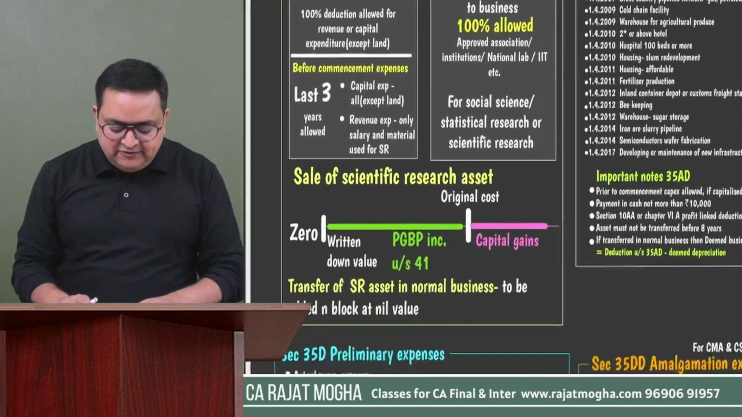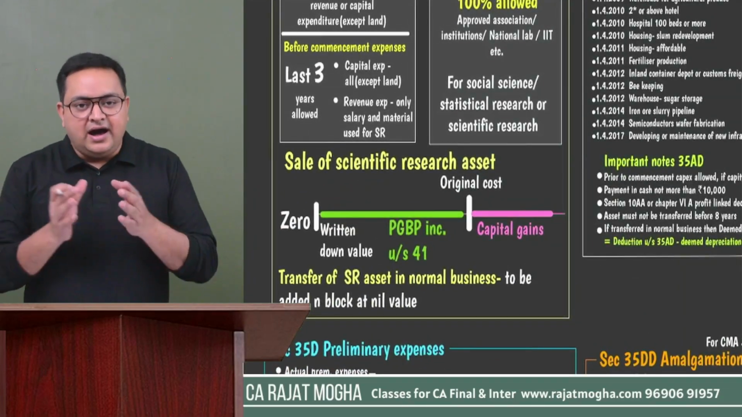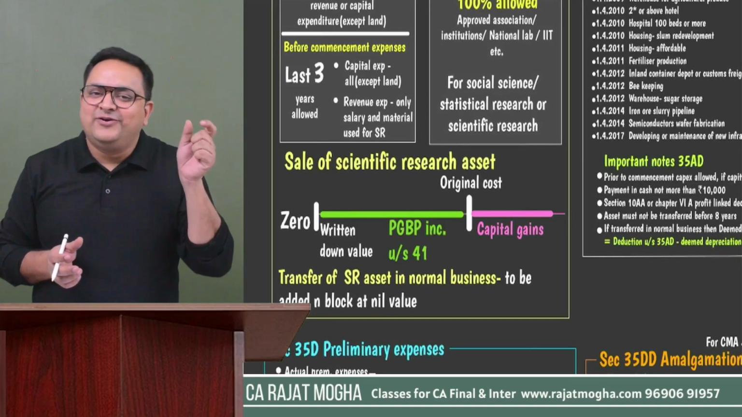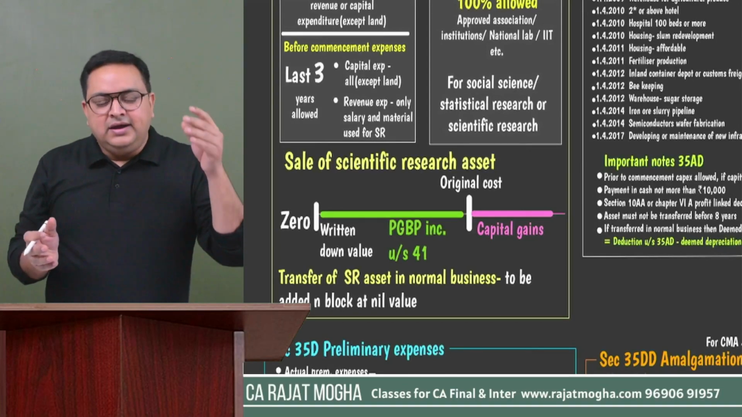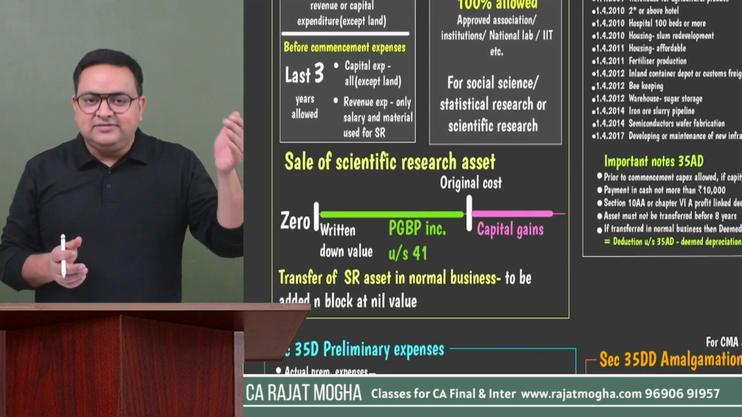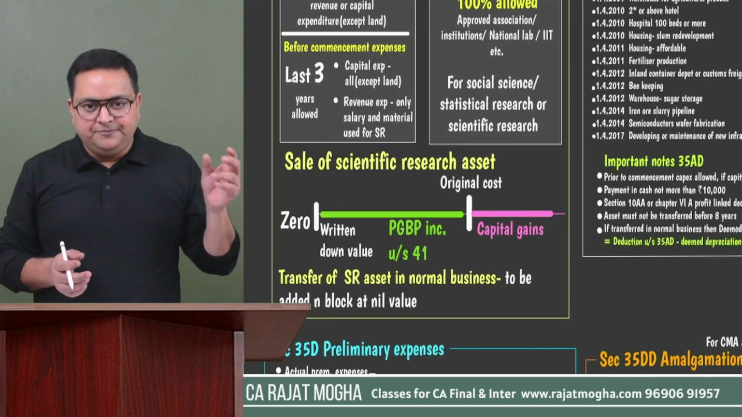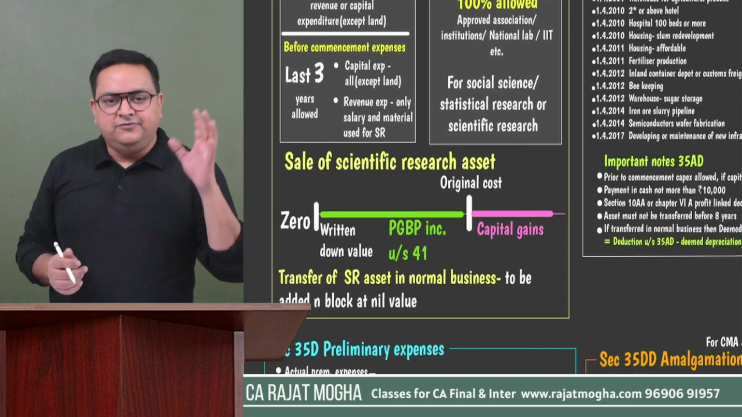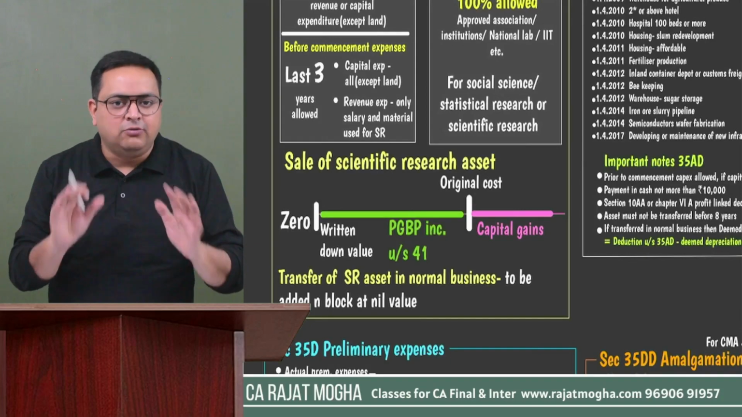Next is sale of scientific research asset. So it depends, when are you selling this asset. So are you selling this asset directly? First you are using it for scientific research purpose and then now you are directly selling it, or it depends whether you have first taken it into your normal business, then you are selling it. So first of all, let's understand the first portion. Let's say you are selling it directly. First you have used for scientific research and now you are selling it. You have not brought it into your normal business.